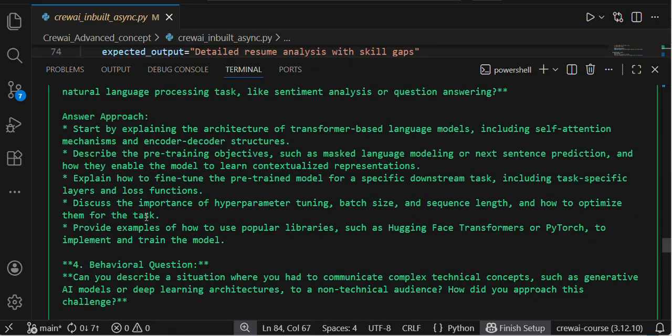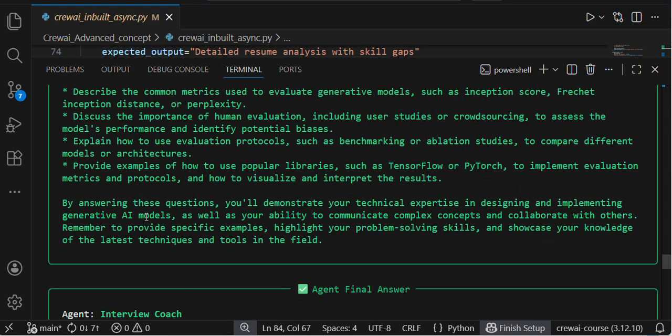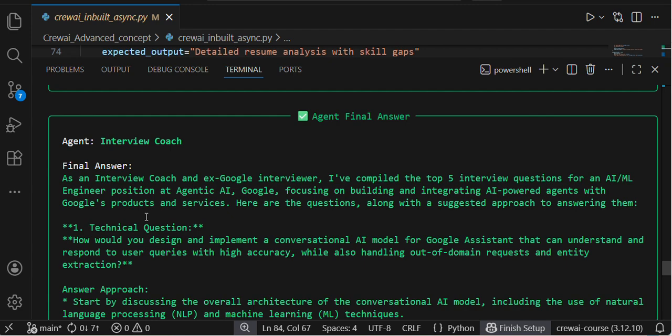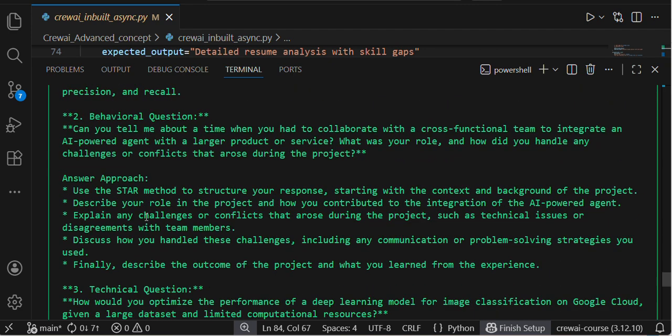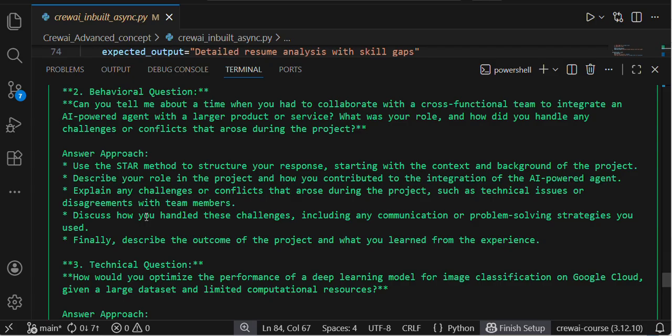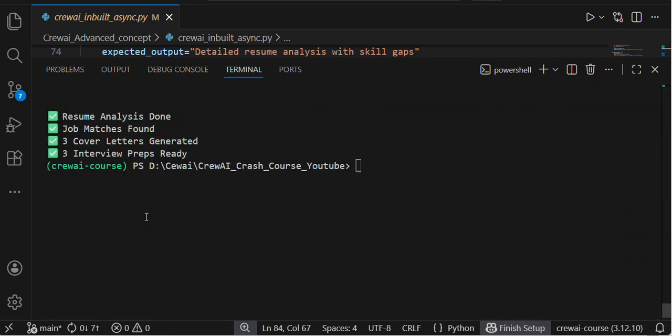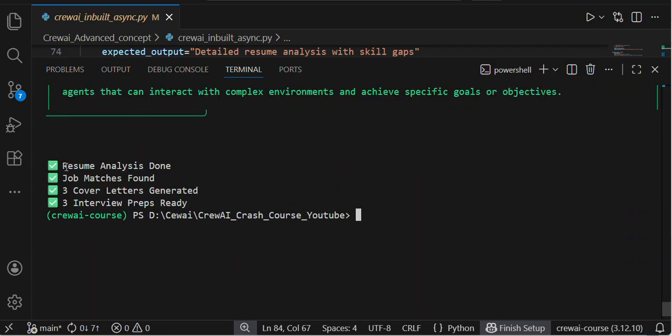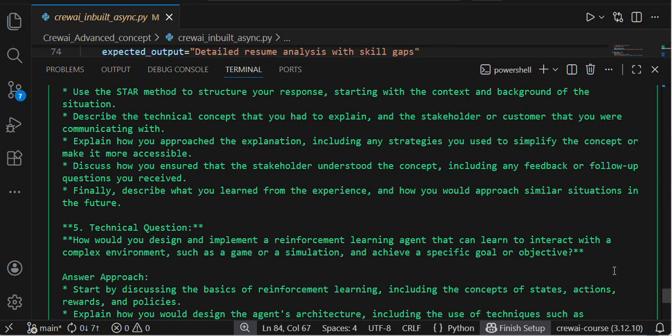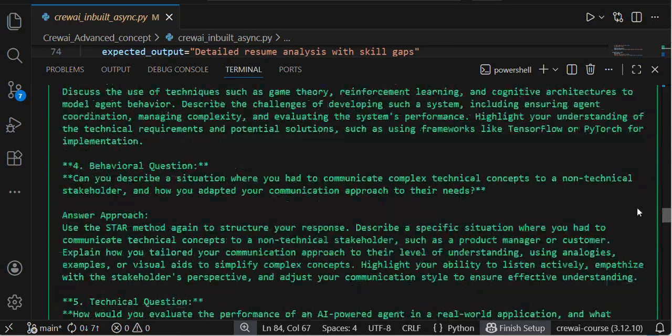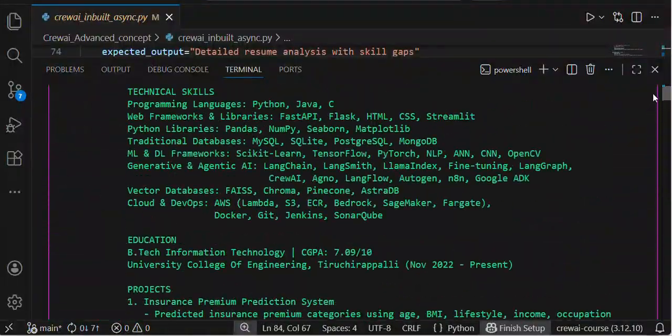If you remember, guys, I am asking for 3 companies, exactly 3 companies. That's why it's iterating and giving 3 cover letters and 3 responses. That's it, guys. If you see the resume analysis and job matches form, 3 cover letters. I'm asking the agent to give exactly 3 companies; in your case, you can ask for multiple companies. Just go through the output by yourself, guys. You will get all the code, everything.